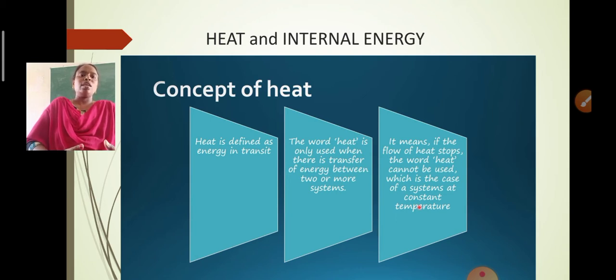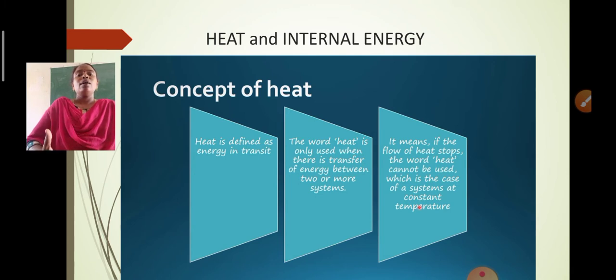So the word heat is only used when there is a transfer of energy between two or more systems. And of course, if the flow of heat stops, the word heat can't be used, which is the case for systems at constant temperature. If there is no flow of heat, the two systems have attained thermal equilibrium, in which the temperature remains constant.